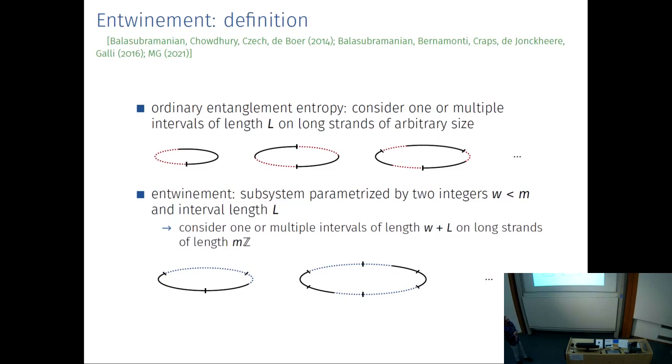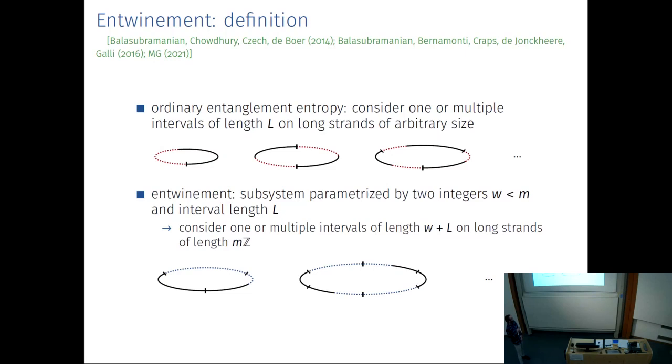Namely, this definition of entanglement is parameterized by 2 integers, one integer w, which will turn out to be the winding number of the dual extremal surface, and another integer m, which is constrained to be larger than this value. Now, if we want to choose some subsystem of the degrees of freedom for which to compute entanglement entropy for entanglement, what we do is we first only put our subsystem on long strands that are of length which is an integer multiple of this parameter m. So for instance, here in that case, m is equal to 3, so I'm only considering long strands of length 3, of length 6, of length 9, and so on.